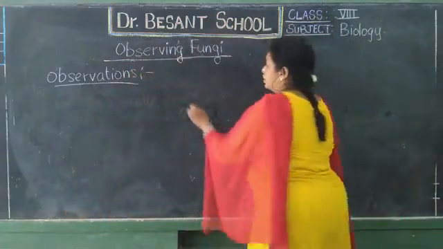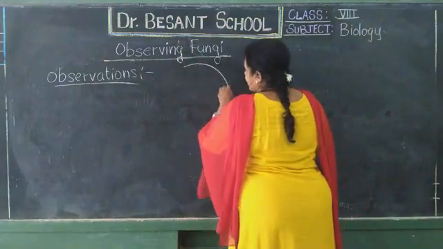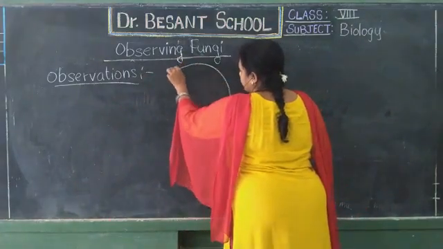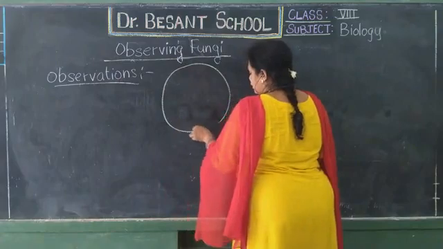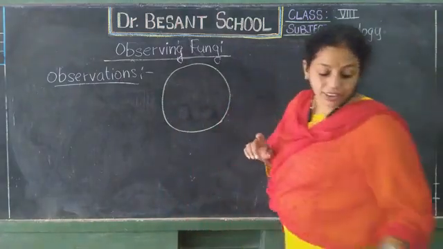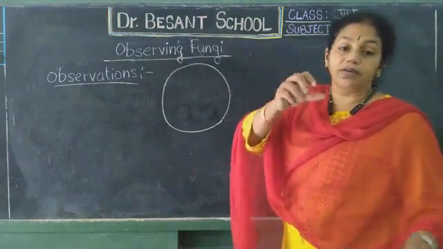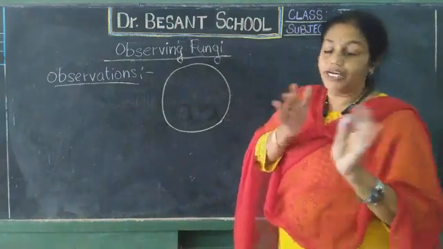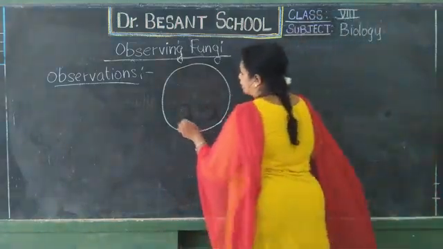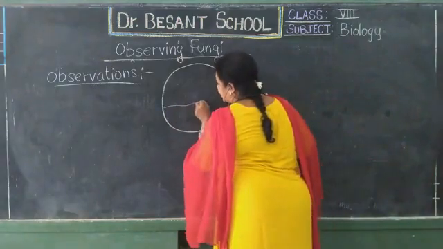You can simply make a circle, showing that under the microscope we will be observing everything in a circle. If you draw inside that circle, the space will be smaller and you can draw a neat diagram. When we observe, we can find many thread-like structures throughout.